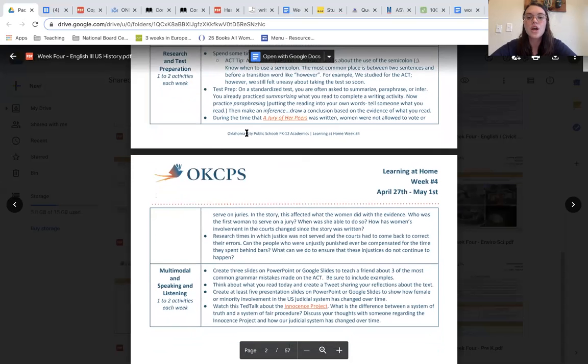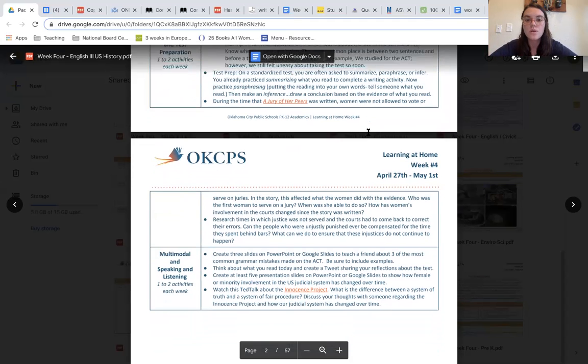Other options, you can analyze and make inferences based upon what you read. So you practice summary and paraphrasing. So you want to draw a conclusion about the evidence that you have read during your reading blocks.